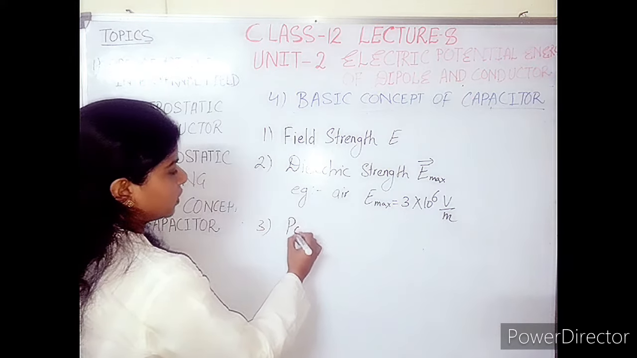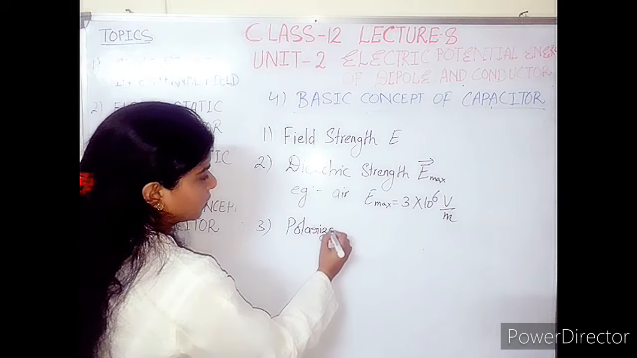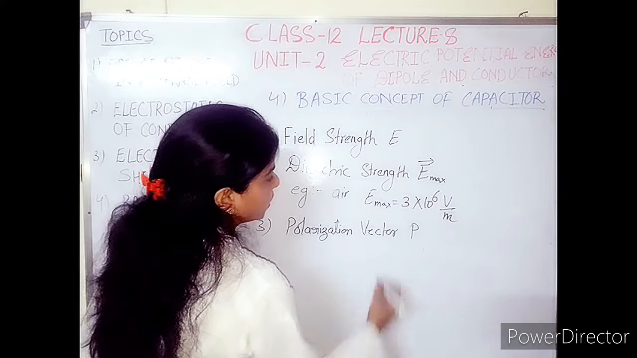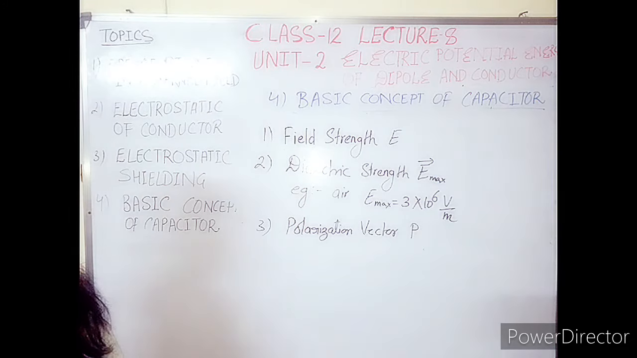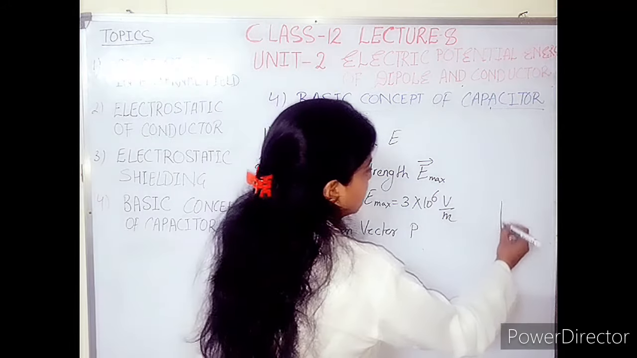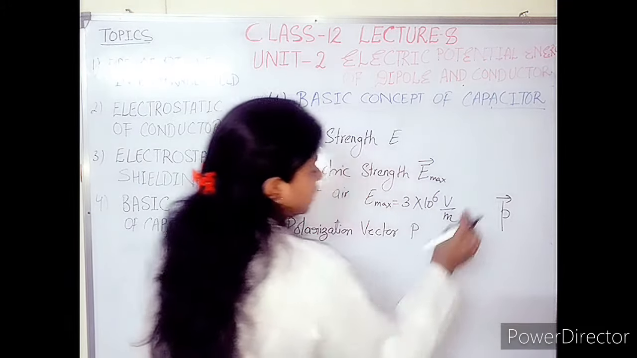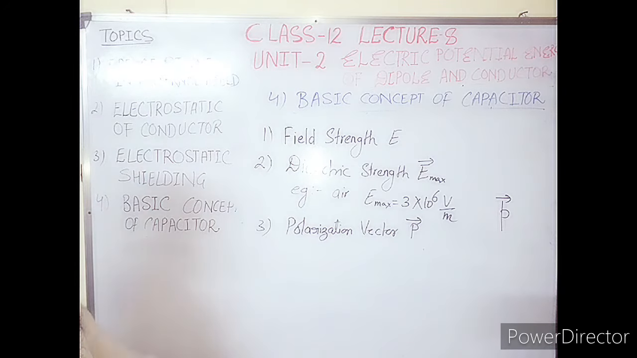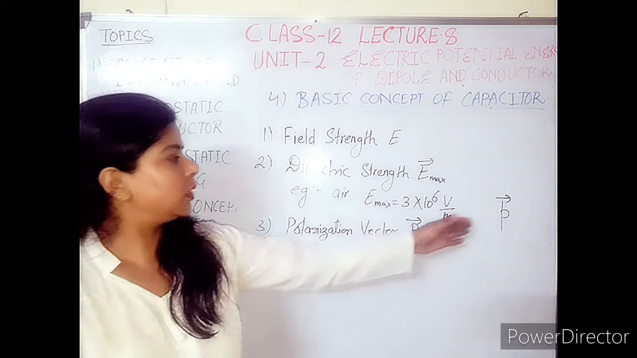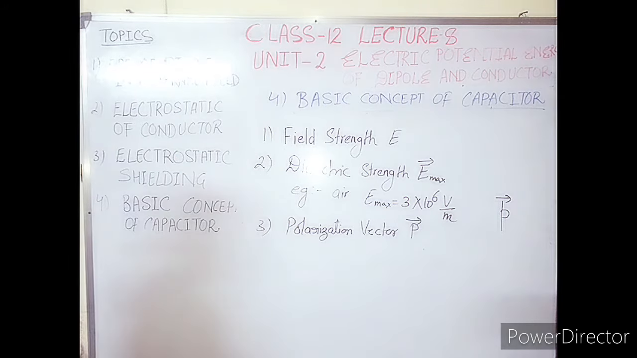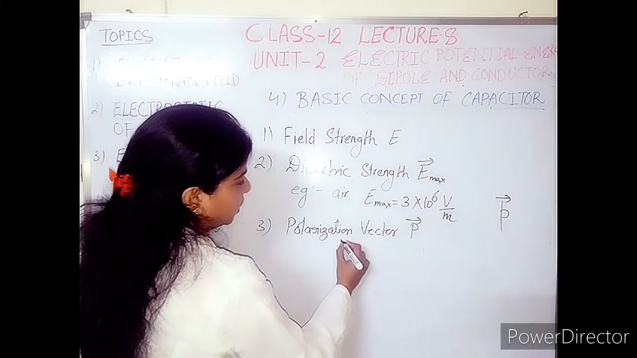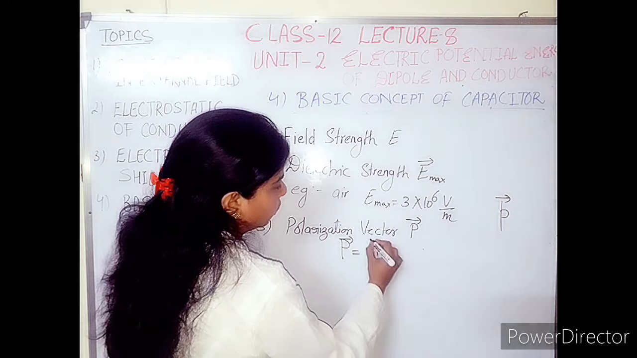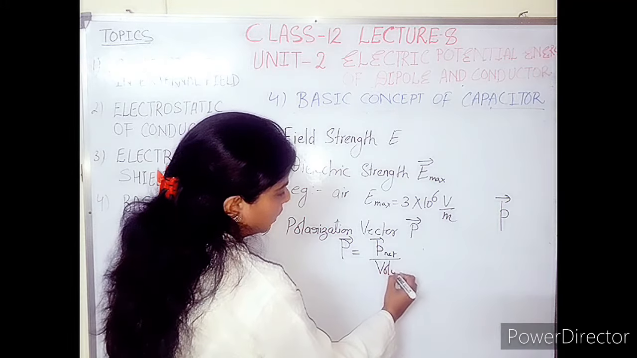Third is polarization vector. It is represented by capital P. The dipole moment, as I told earlier, is represented by small p basically. Polarization vector is a vector quantity, and it must be represented by capital P to differentiate between the two. So the basic definition of polarization vector is: the net dipole moment per unit volume is called polarization vector.